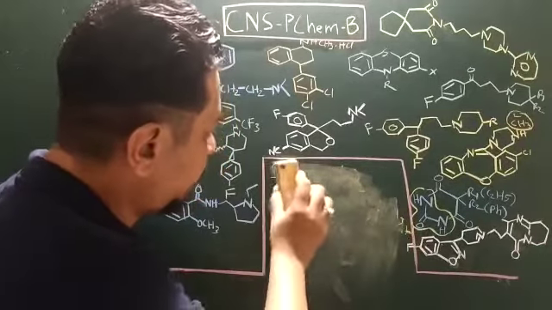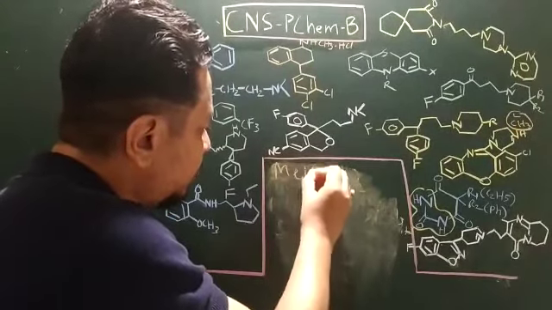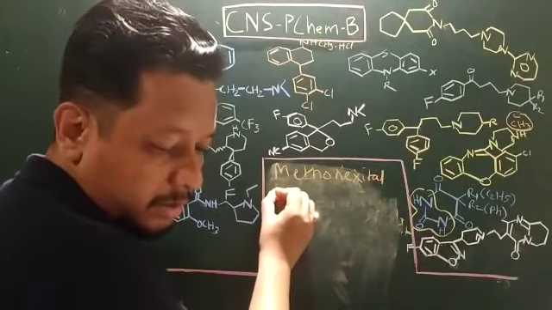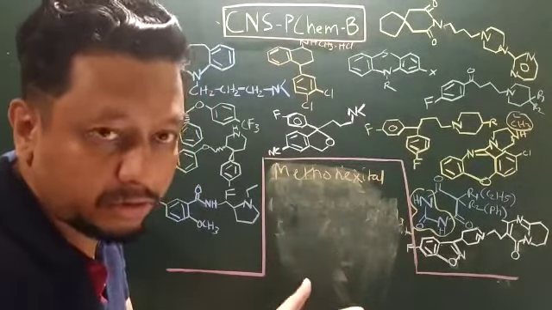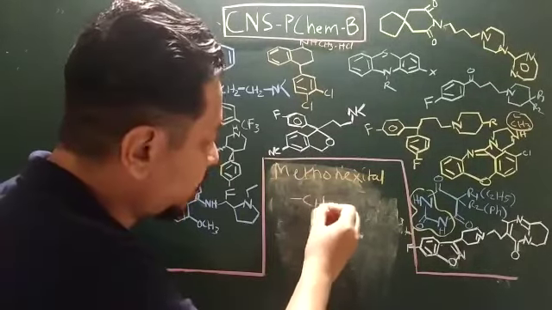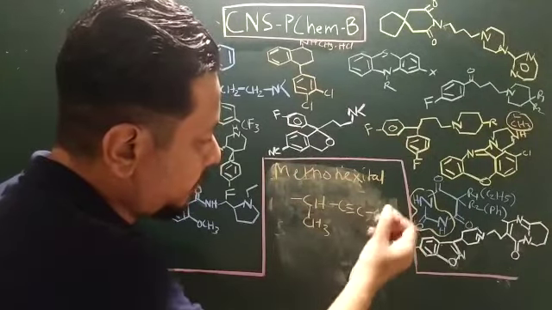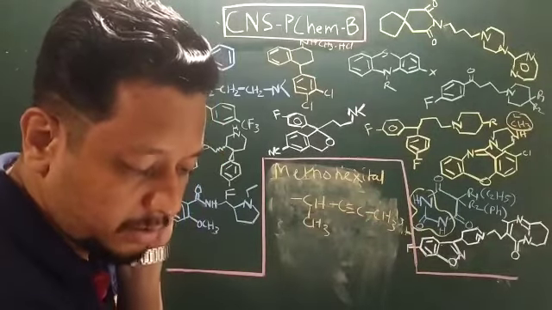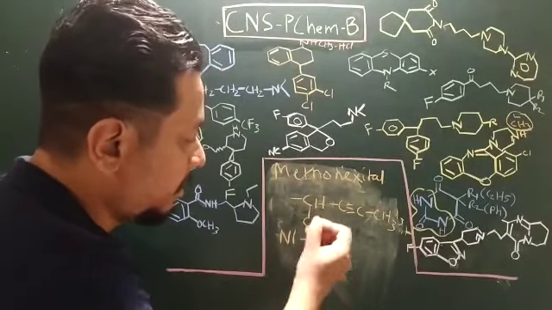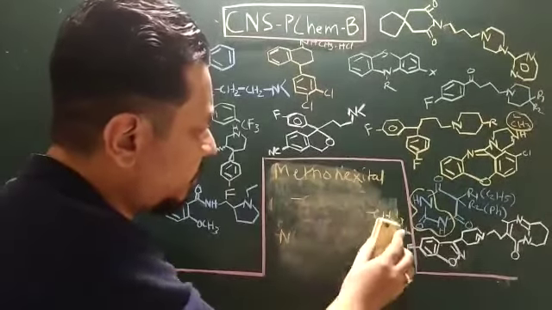For methohexital, the structure is a little different. The methohexital includes R1 the same as CH2, CH double bond CH2, the first functional group. Then the second is CH, CH3, C triple bond C, CH3. So this is the second substitution, including N1 CH3. That's your methohexital. So it is also like thiopental kind of action.